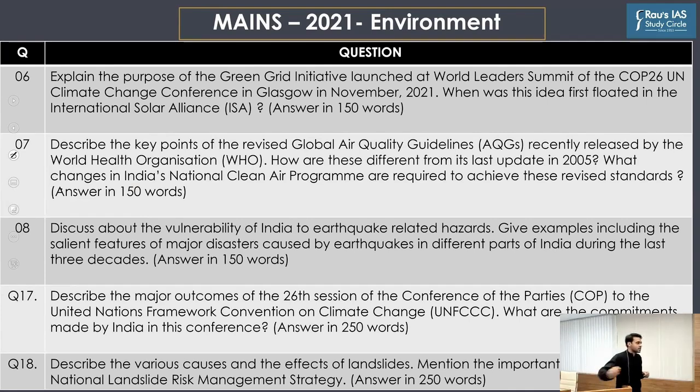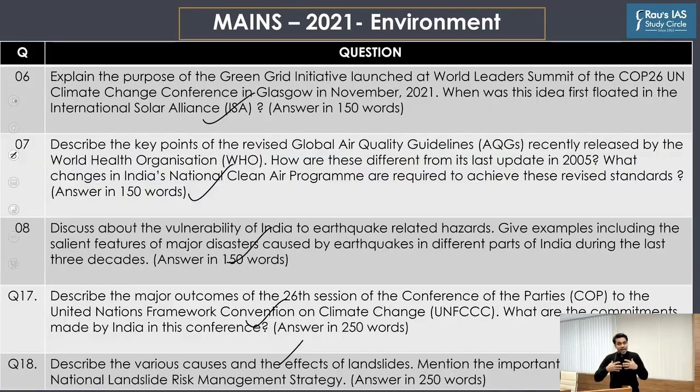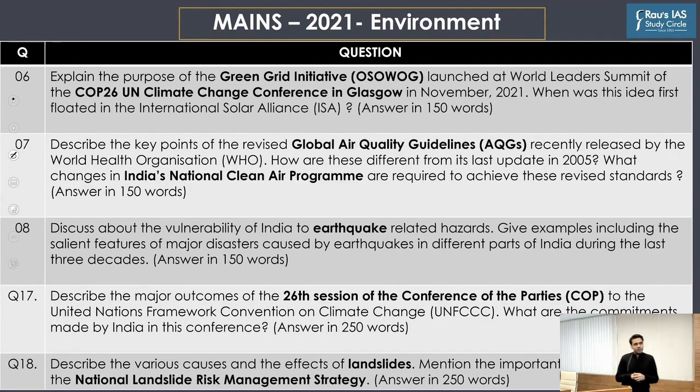And if you look into the marks, there were 3 ten-markers and 2 fifteen-markers, taking the total to 60 marks. So you can understand that although it might look like a 2-line syllabus given to the overall environment section, when it comes to the actual number of questions asked from this section, it is actually 5. So there were a total of 5 questions, and let me first give you a brief idea as to why they were asked. Starting with the first question, there were 2 questions on the most important highlight of this particular year when it comes to climate change, right?